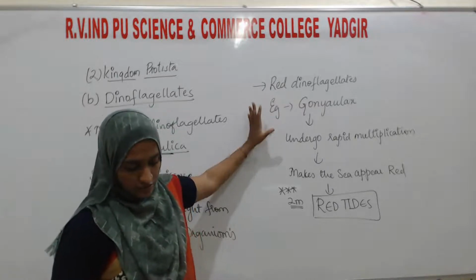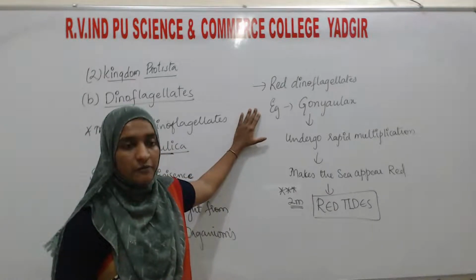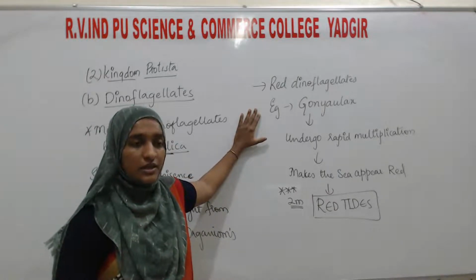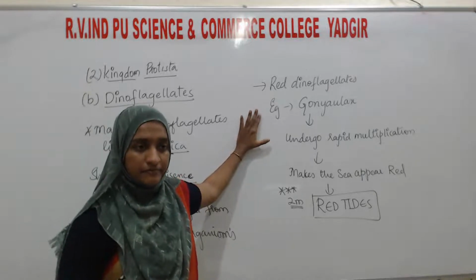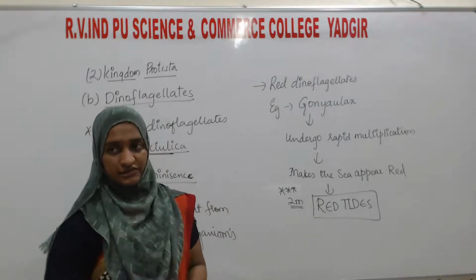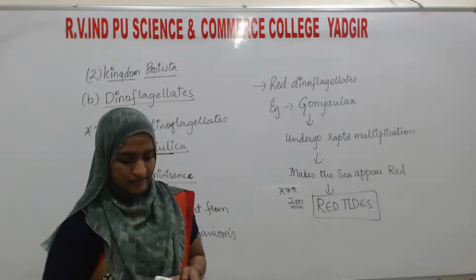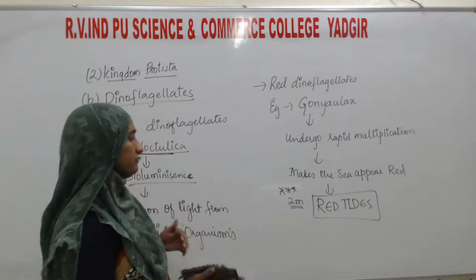The toxins released by red dinoflagellates kill the other aquatic organisms in that particular sea. So this is about the dinoflagellates. Next, the third group, the euglenoids.